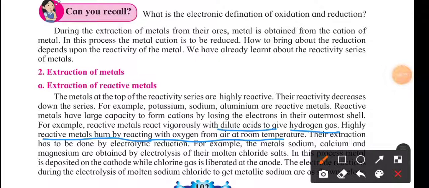So in this type of metals, we have to use a method of extraction of metal that is called electrolytic reduction.